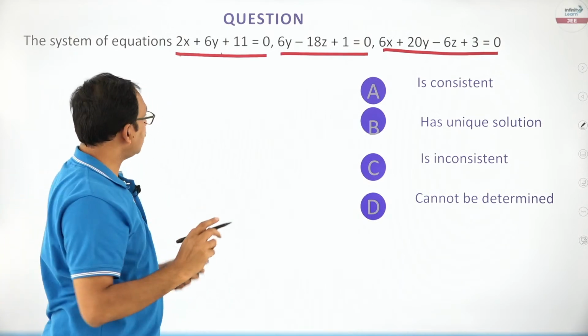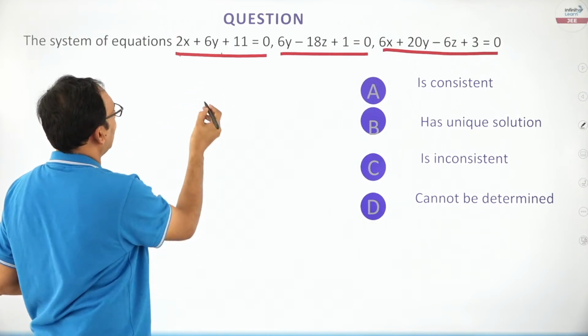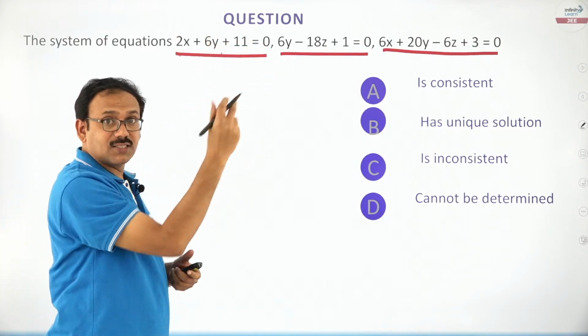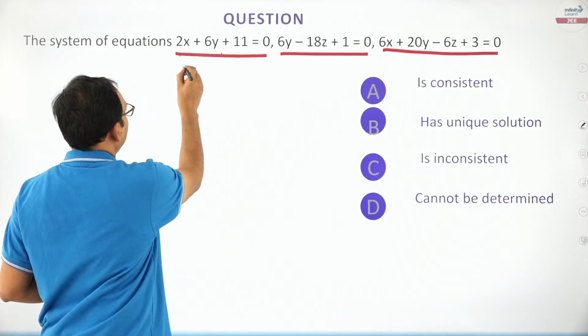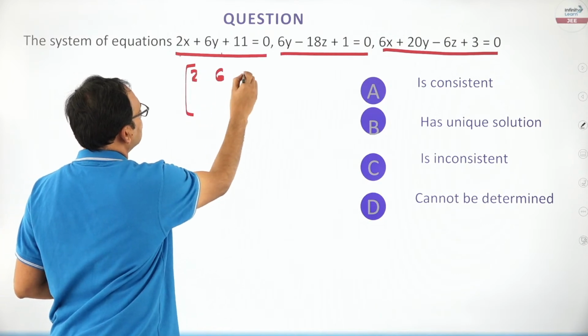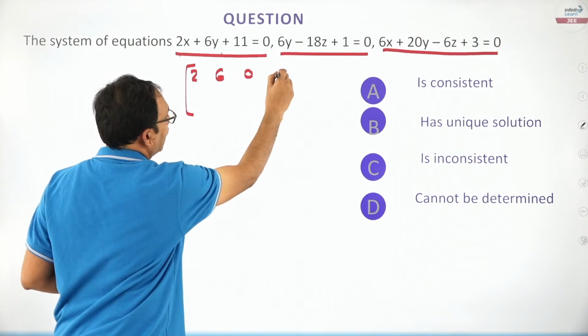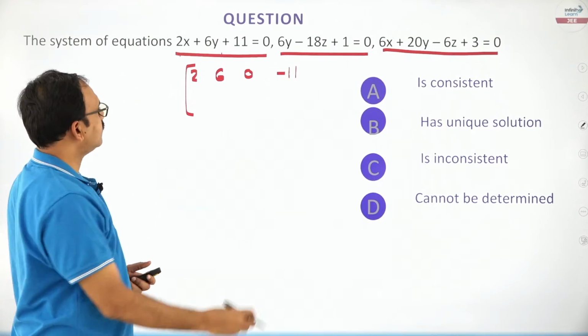Excuse me. So friends, anyhow x coefficient 1 is not there, so let us go in the order. You just maintain constant on the right side, and try to consider the augmented matrix directly. Friends, x coefficient 2, y 6, z 0, constant on the right side equal to minus 11. This is the first equation.